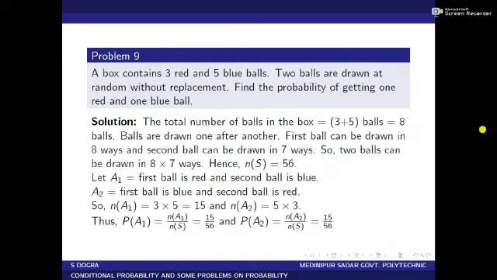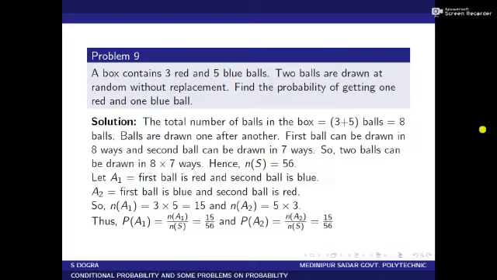A box contains 3 red and 5 blue balls. 2 balls are drawn at random without replacement. Find the probability of getting 1 red and 1 blue ball. Now I come to the solution of this problem. Here the total number of balls in the box equal to 3 plus 5, that is 8.